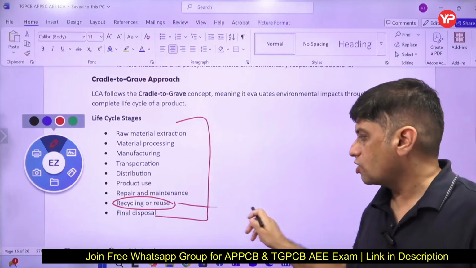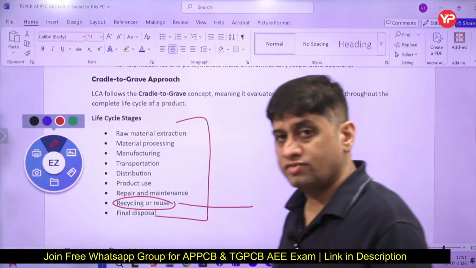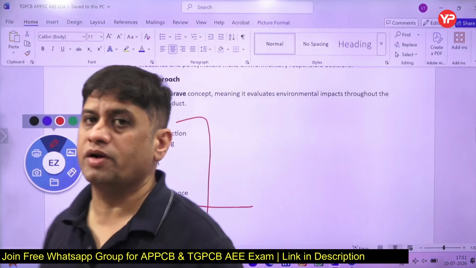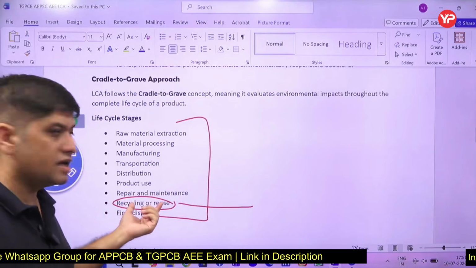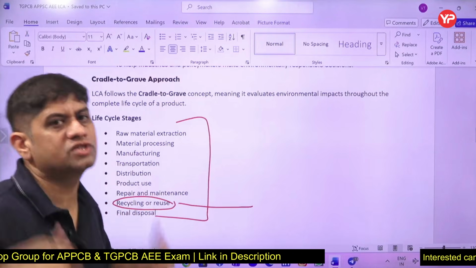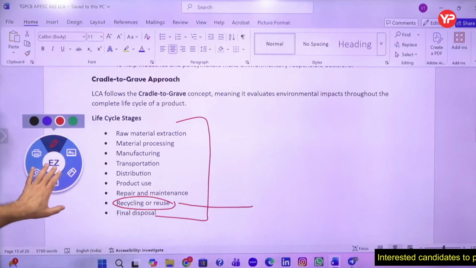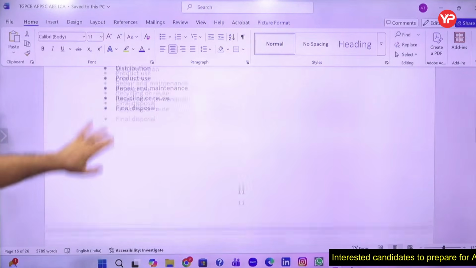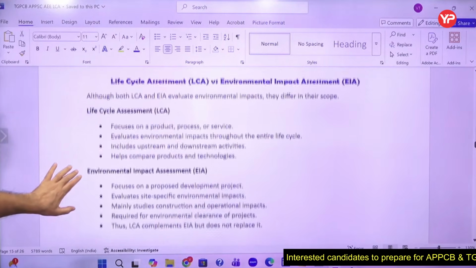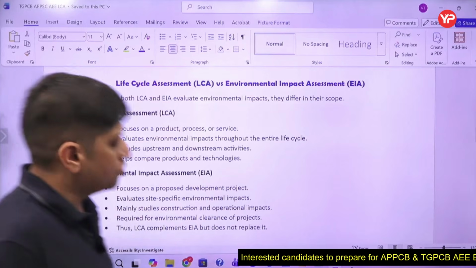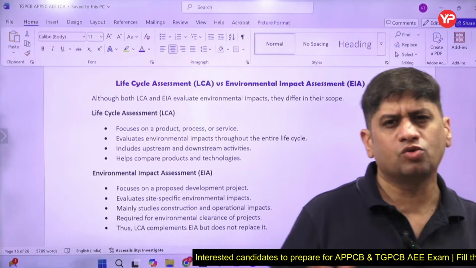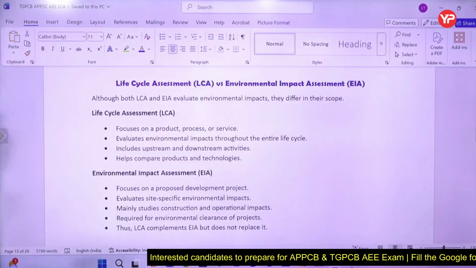Is recycling or reuse also part of life cycle assessment? The answer is yes, it is also part of that, because maybe you are recycling it and then started reusing. The moment you started reusing, again there is a carbon footprint involved. So remember all these components. So what is life cycle assessment and how is it linked to environmental impact assessment?